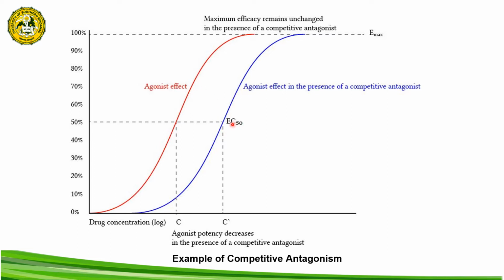So in summary, for a competitive antagonism, the Emax of an agonist drug will not be affected in the presence of a competitive antagonist, provided that we increase the amount or the dose of our agonist drug. So the Emax will still be the same, but the potency will only be reduced.